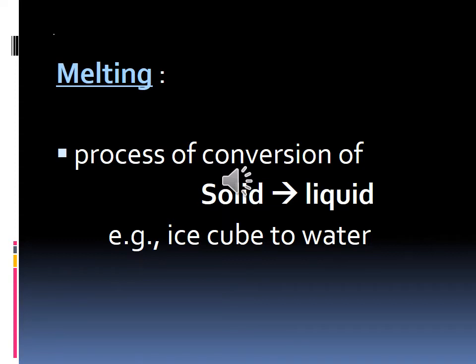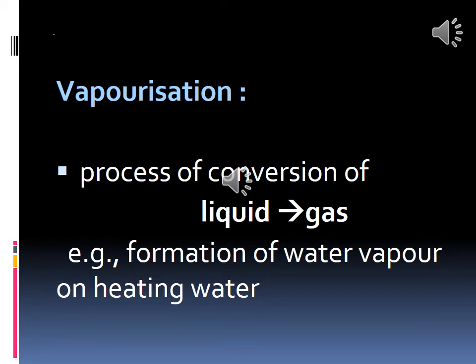Can you all understand? Next we will see the conversion of liquid to gas, that is vapor. Conversion of liquid to vapor is called vaporization. The process of conversion of liquid to gas is called vaporization. For example, the formation of water vapor on heating water.